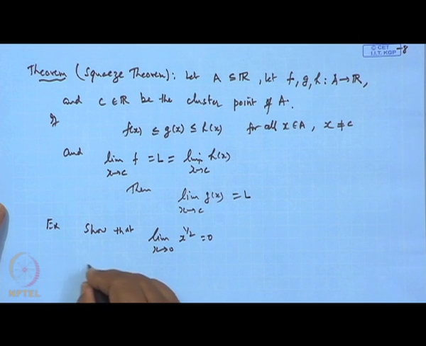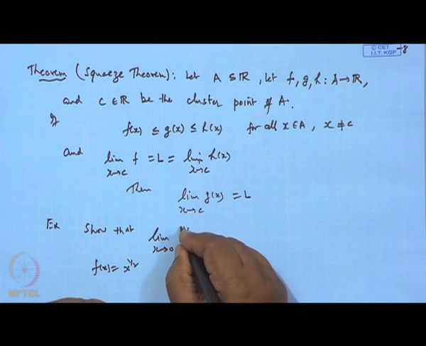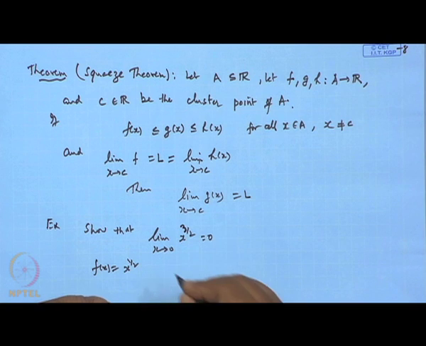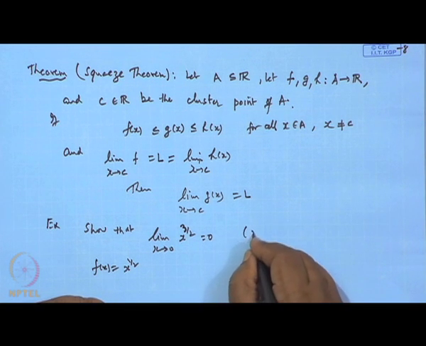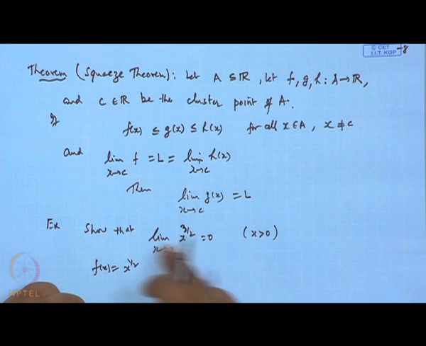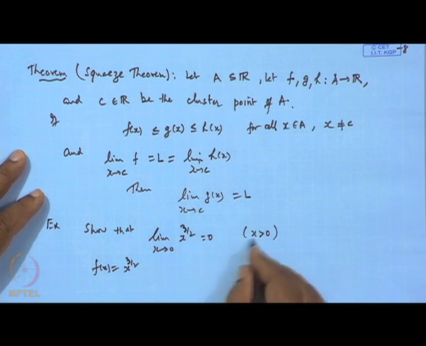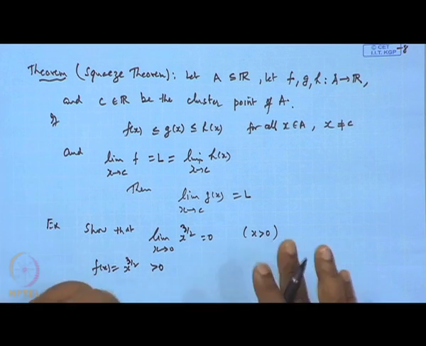So, suppose f(x) is basically x to the power 3 by 2, for all x greater than 0. Now f(x) is positive throughout.